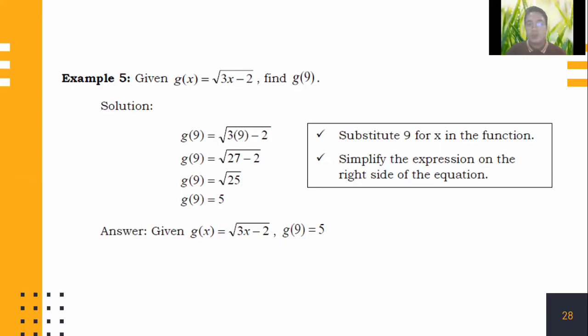So 3 times 9 is 27. If we simplify the expression, minus 2, 27 minus 2 is equal to 25. So we have the square root of 25, and that is equal to 5. So g of 9 is equal to 5. Those are some of the examples on how we can evaluate functions.